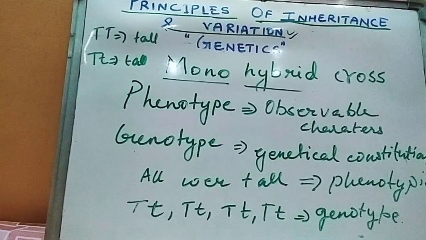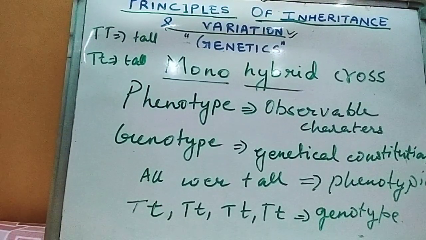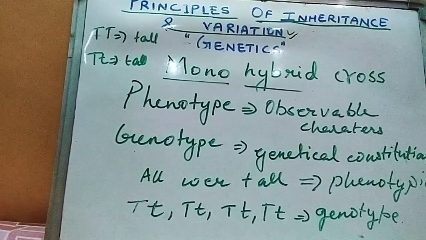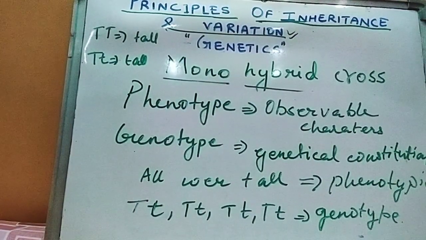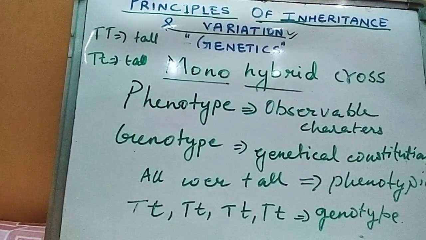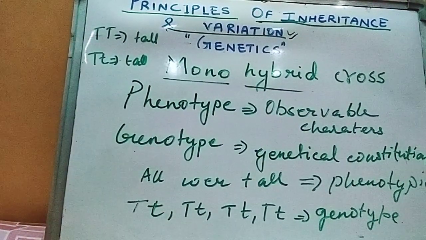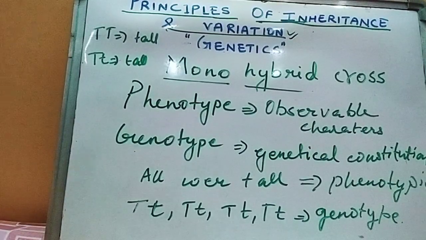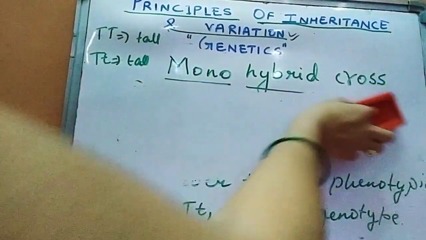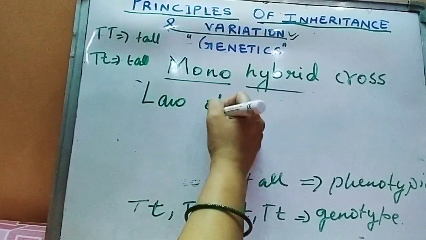So in this way Mendel formulated his first law, the law of dominance, where he said that out of a pair of contrasting characters present together, only one is able to express itself while the other remains suppressed. Here height was the contrasting character; only one would express and the other remains suppressed. So the monohybrid first cross signifies Mendel's first law, the law of dominance.